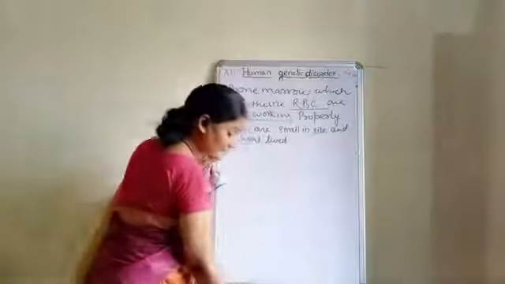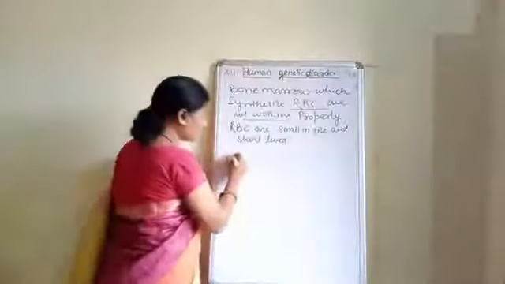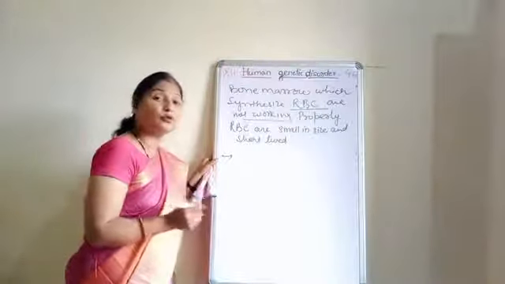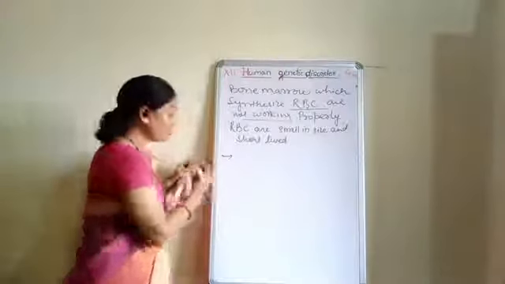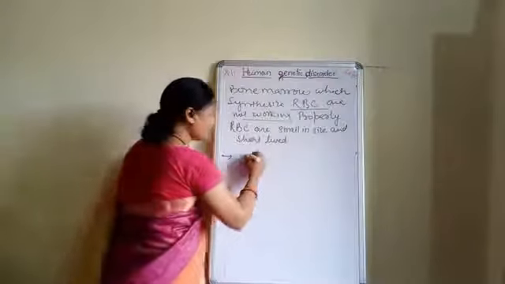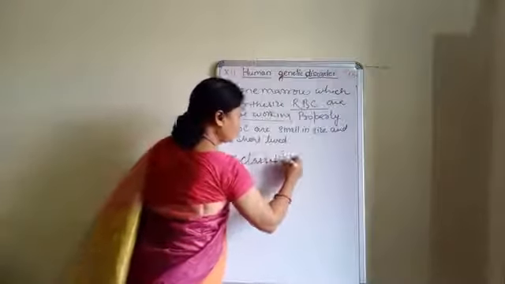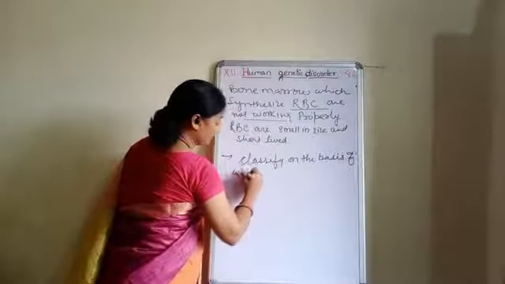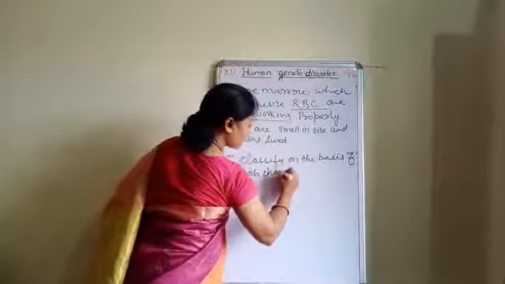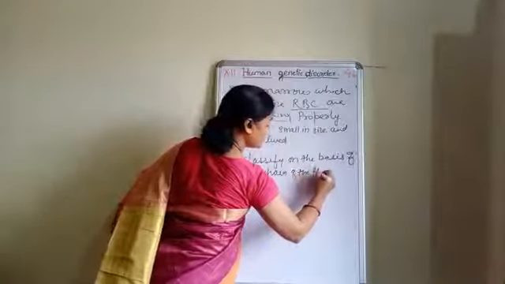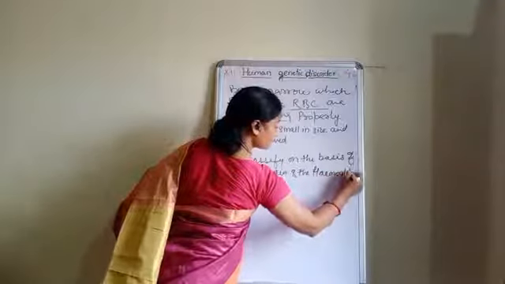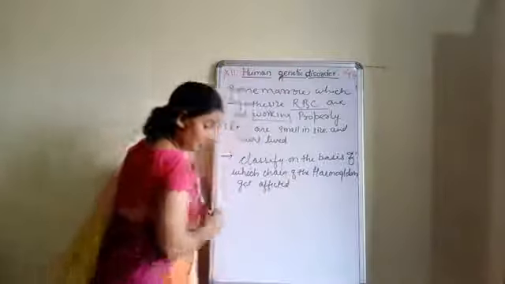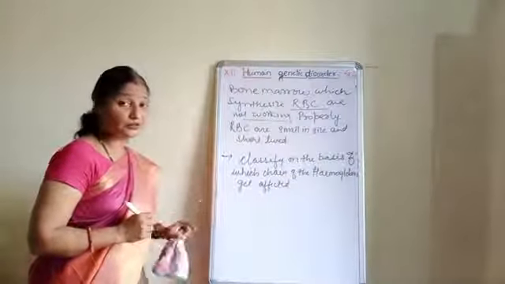Now see children, this disease can be classified according to which chain of the hemoglobin gets affected. So we can write down, this disease can be classified on the basis of which chain of the hemoglobin gets affected.